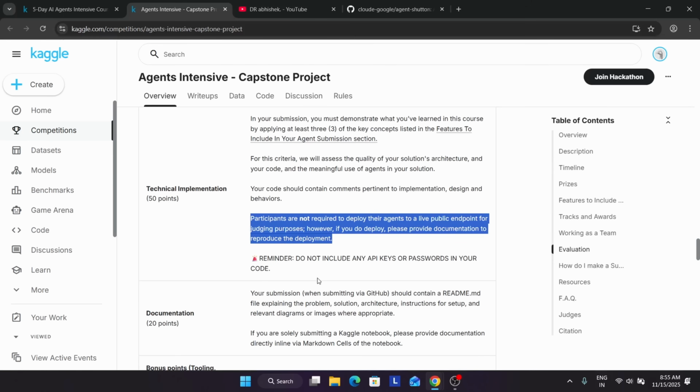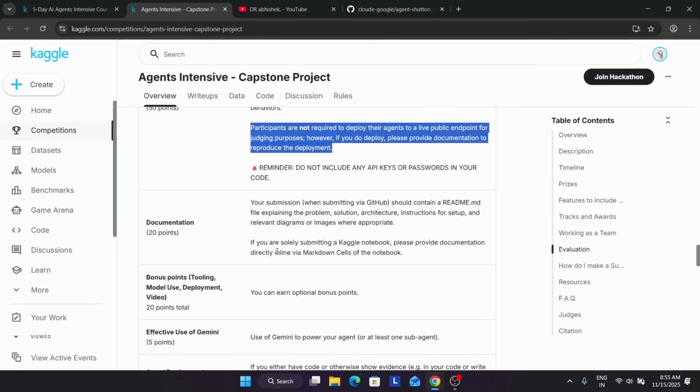Also, do not include any API keys or passwords in your code. You can just write environment variables. Okay, now documentation. Your submission, when submitting via GitHub, should contain a README file. We'll show you a sample project which has been shared by the team. And if you are solely submitting the Kaggle notebook, please provide the documentation directly via Markdown. Okay, I will show you both things. Do not worry about it.